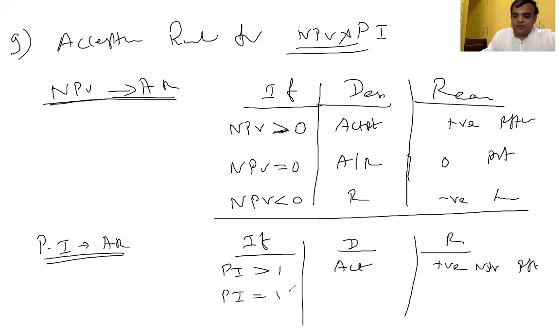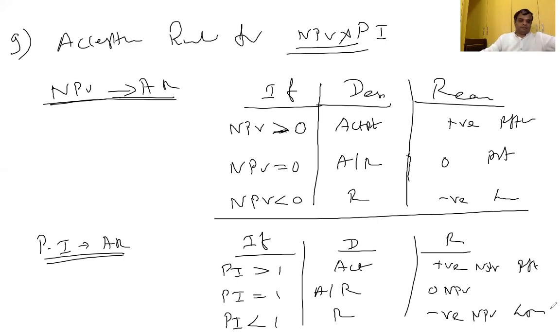Profitability index is equal to 1: accept or reject? Indifferent, because zero net present value. Profitability index less than 1: reject, because of negative net present value. Therefore, a loss to our company. Understood? Yes, sir.